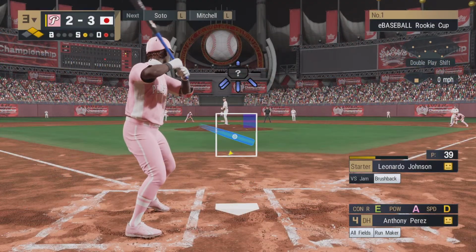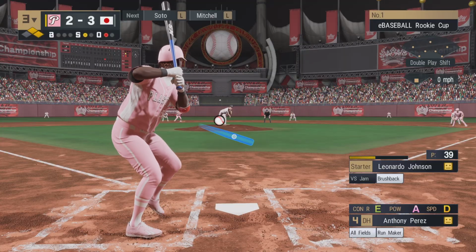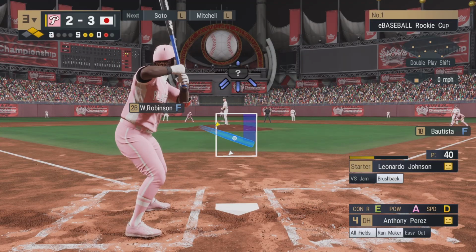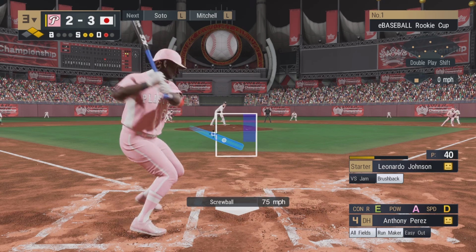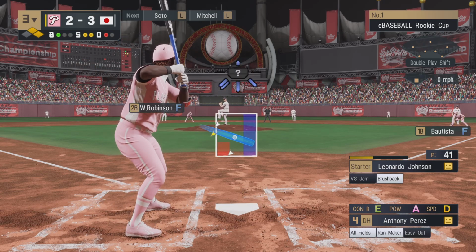Fouled off to the left. Second pitch on its way. Strike swinging on a breaking ball high and in. Behind in the count now, 2 strikes. Good eye to see that for a ball.